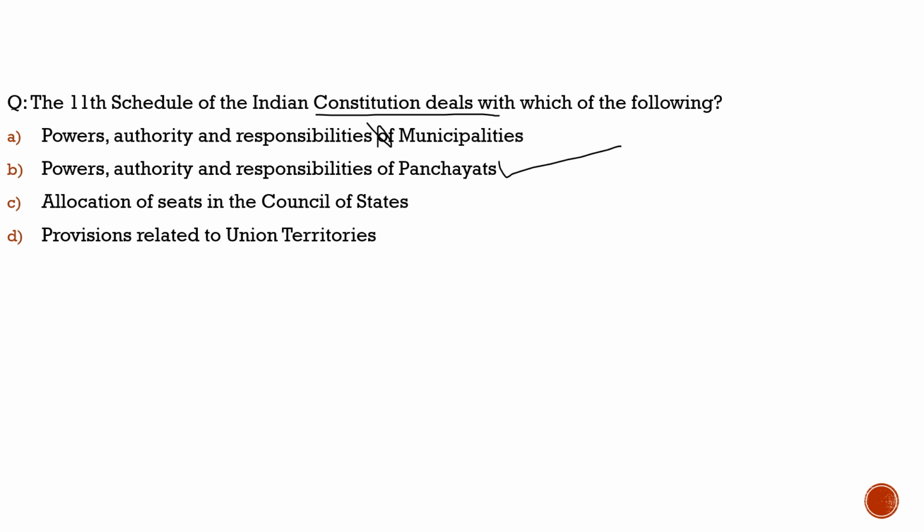And under the 11th Schedule there are 29 items, subjects we can say, which are to be provided to the Panchayati Raj institutions. Now here comes the topic: why we are discussing it. We understood what the question is related to. Why are we discussing this?